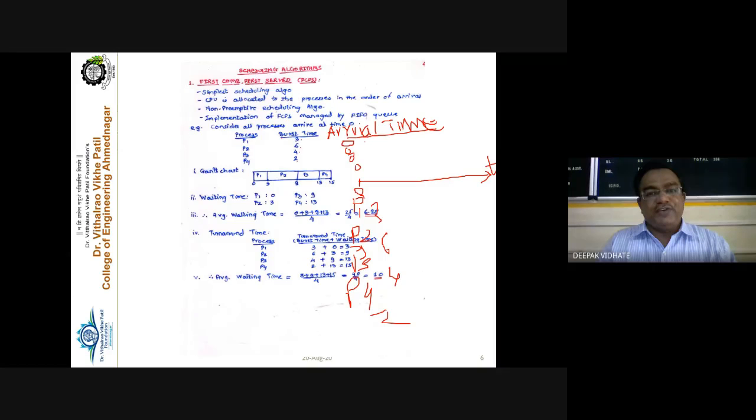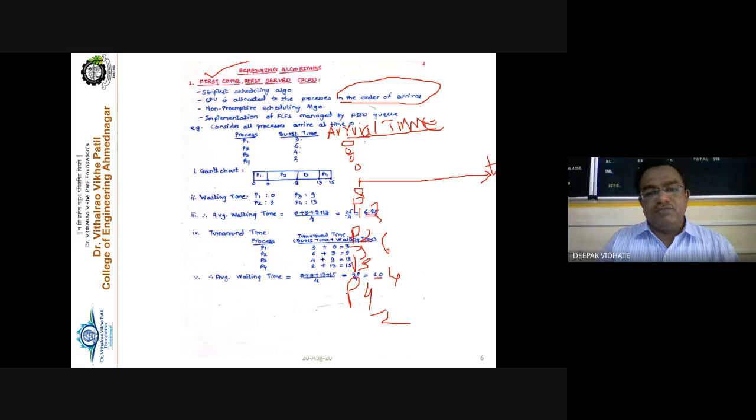Now the FCFS policy. What is the logic of FCFS? FCFS says that the CPU is allocated to the processes in the arrival order. So what is the arrival order? P1 comes first, so definitely it will go first for the execution. P2 comes second, so it goes second. P3 goes third, and P4 goes fourth.